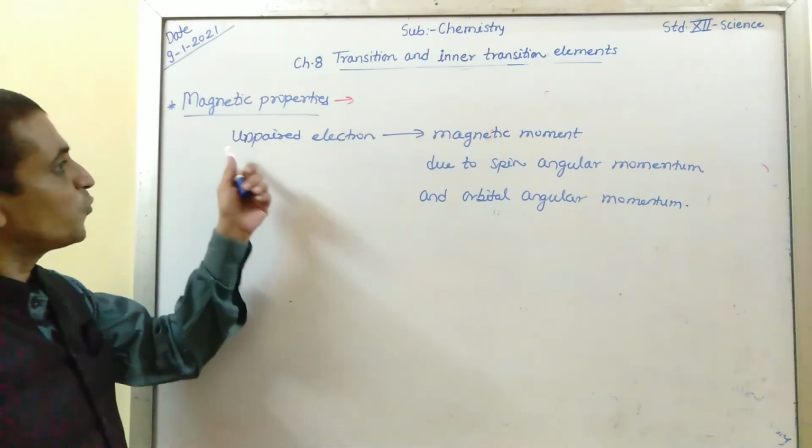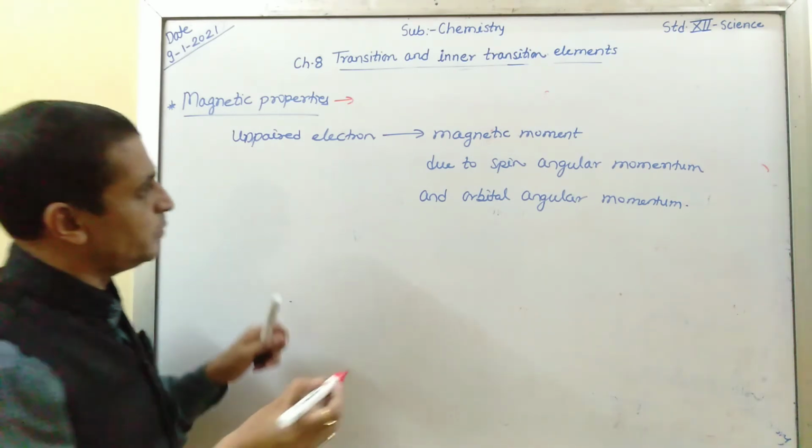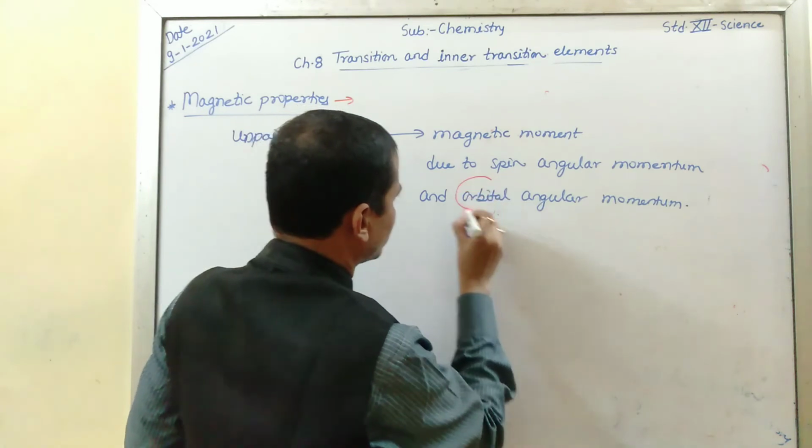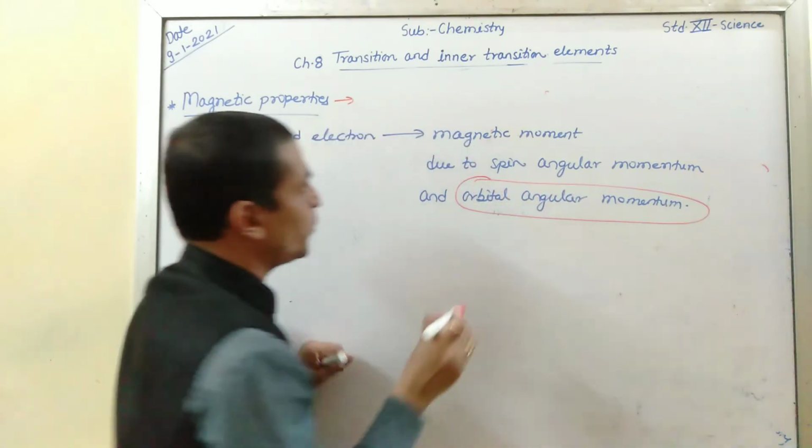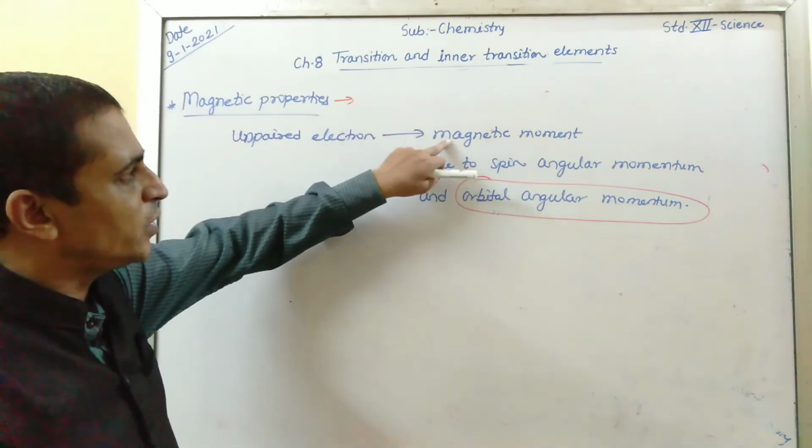But for first transition series elements, we do not consider orbital angular momentum in order to find the magnetic moment.